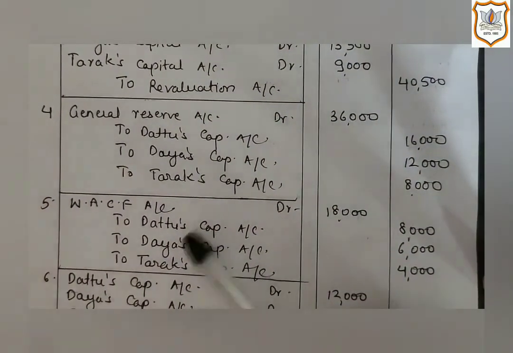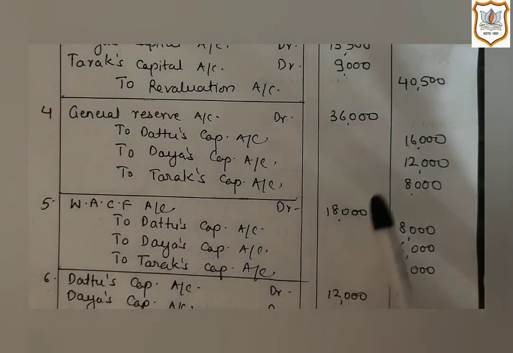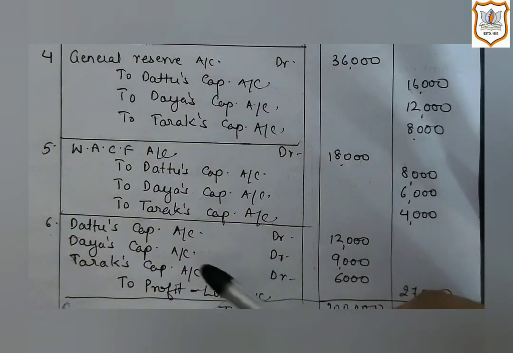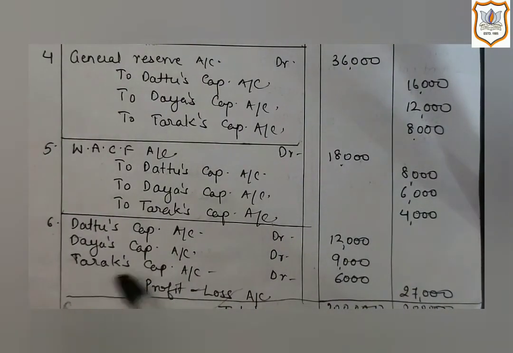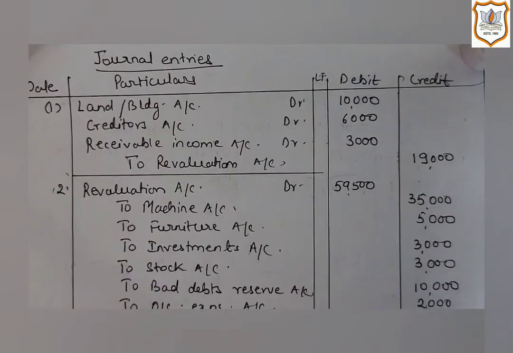Now the fifth entry is for distribution of workers' accident compensation fund, which is 18,000. Here also it is distributed among the partners in their old ratio. Now the sixth entry is of distribution of accumulated loss, that is debit balance of profit and loss account. So here the entry will be Dattu's capital account debit, Daya's capital account debit, Tarak's capital account debit to profit and loss account. So here we have completed our chapter number 4.